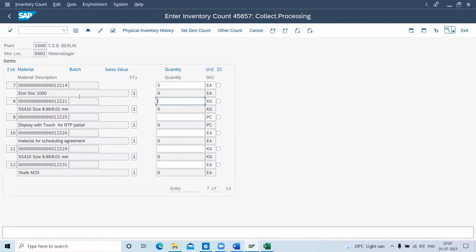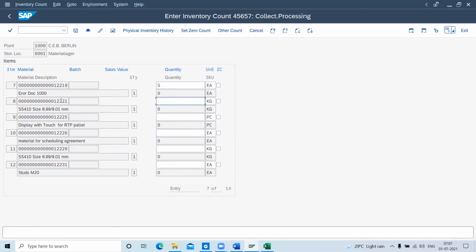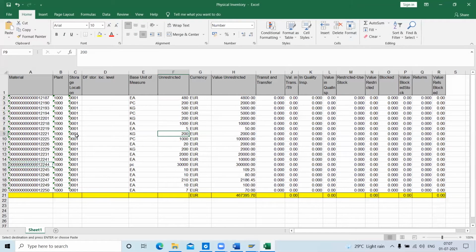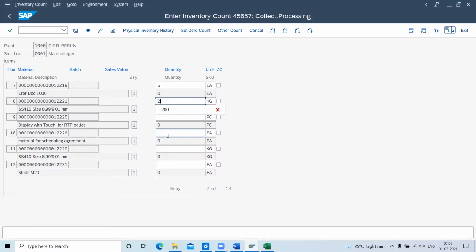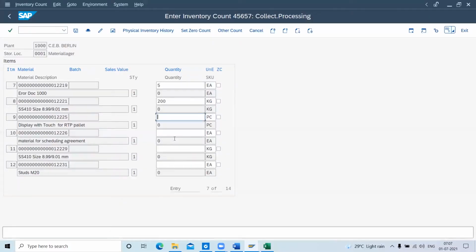We will compare, look at the sheet and enter it one by one. So you will compare the sheet. I am just using this Excel sheet for this purpose. 12221. 200. So yes, I got 200. Only one material I got 10 less, which I don't know. I'm not comparing directly. 12225. So 1000, like 1000.